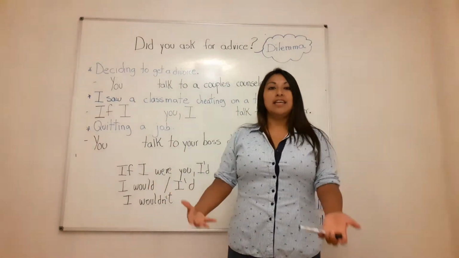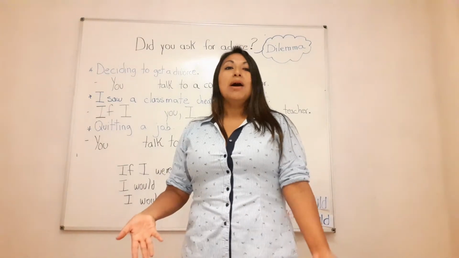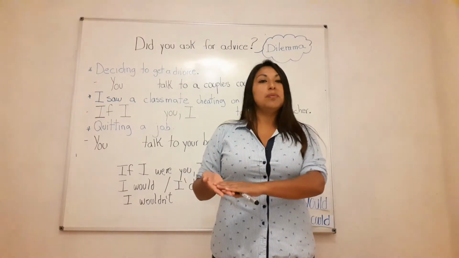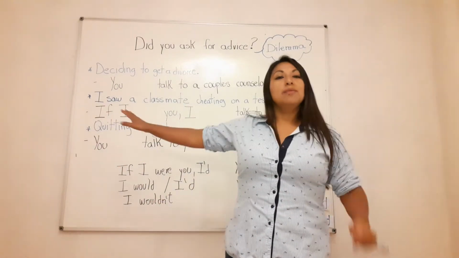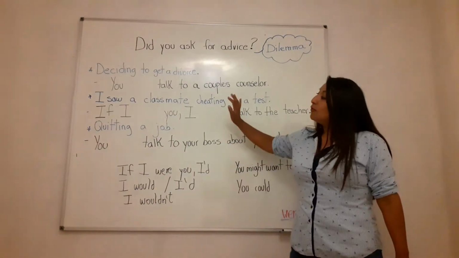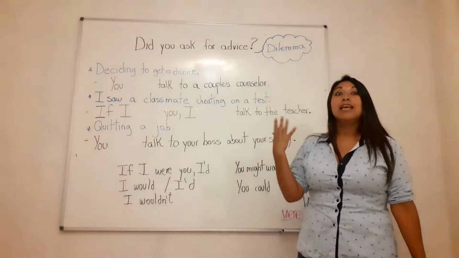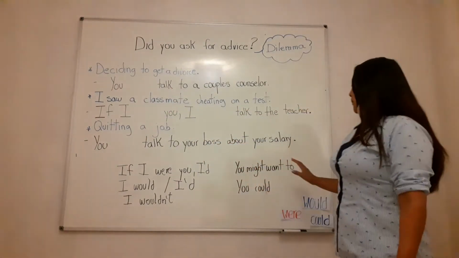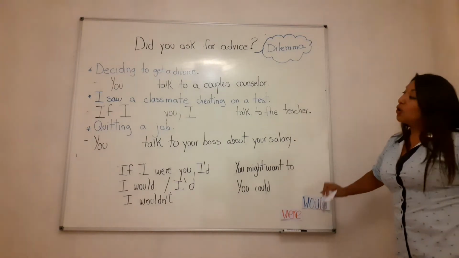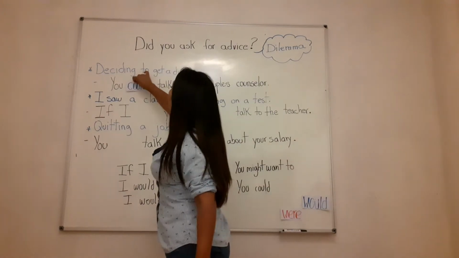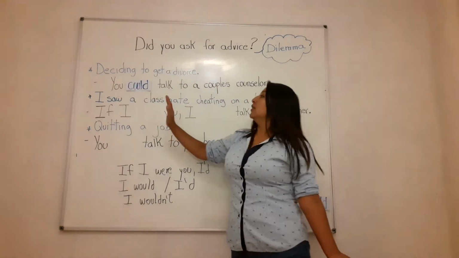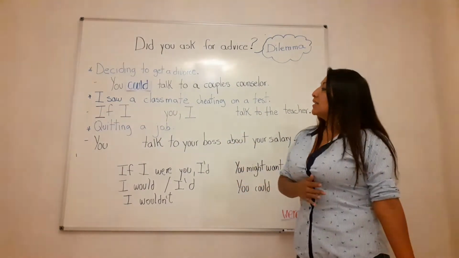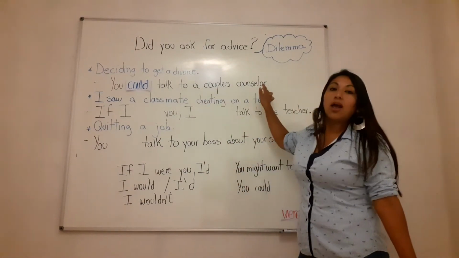So this is the dilemma. When people ask about this, we should think how to advise the people who are asking about this. We can use this. So for the first, I choose this. So my advice is this. I'm going to use this: you could. It depends. So my advice about the situation, deciding to get a divorce, is you could talk to a couple counselors.